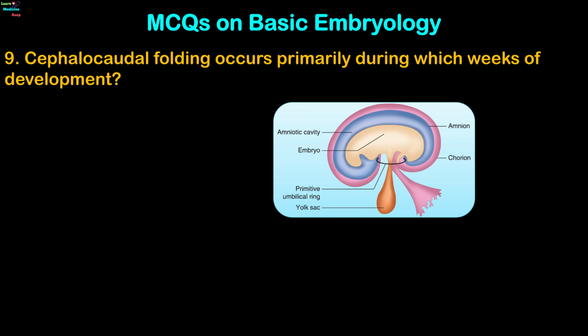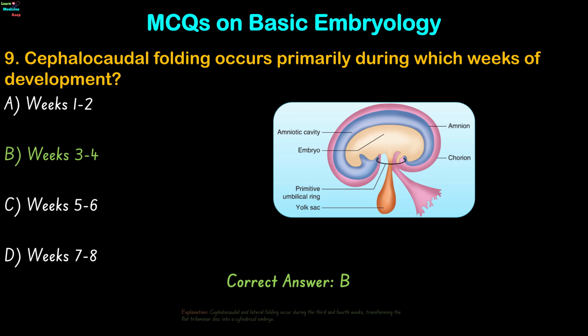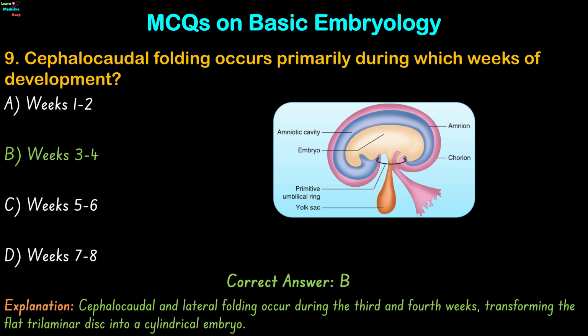Question 9. Cephalocaudal folding occurs primarily during which weeks of development? Weeks 1 to 2, weeks 3 to 4, weeks 5 to 6, or weeks 7 to 8? The correct answer is option B. Cephalocaudal and lateral folding occur during the third and fourth weeks, transforming the flat trilaminar disc into a cylindrical embryo.